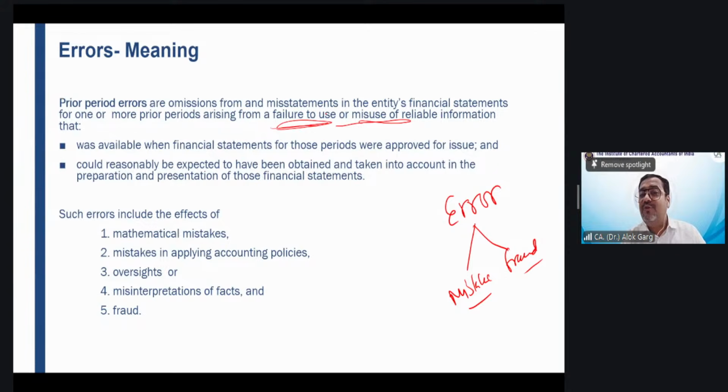Failure to use is a mistake, misuse is a fraud of the information which was available when the financial statement was prepared and the financial statement was approved, right? Examples are mathematical mistake, mistake in application of accounting policy, oversight, misinterpretation, fraud. These are the examples of mistakes, errors.